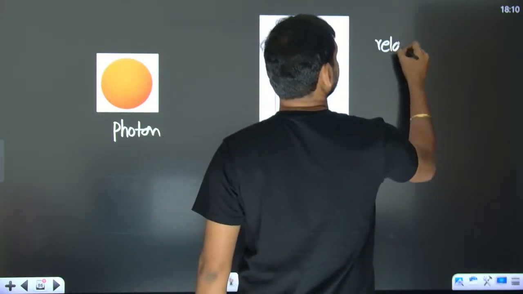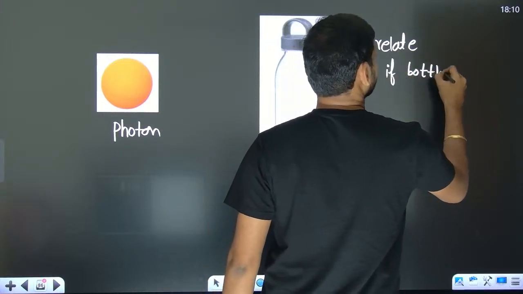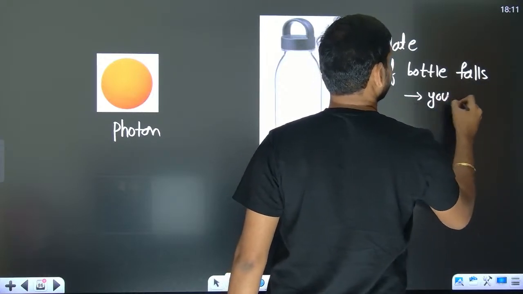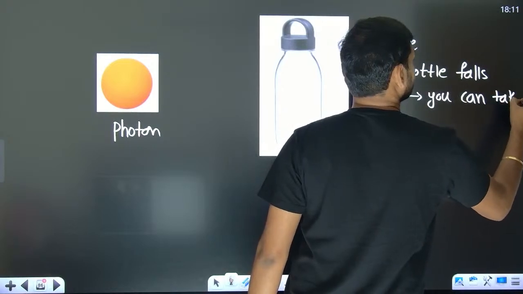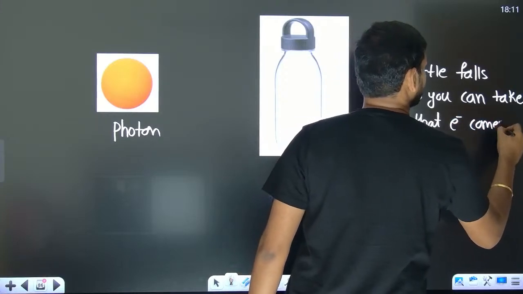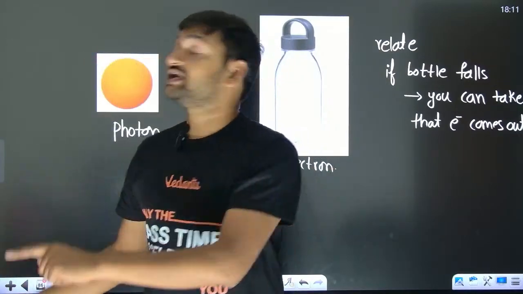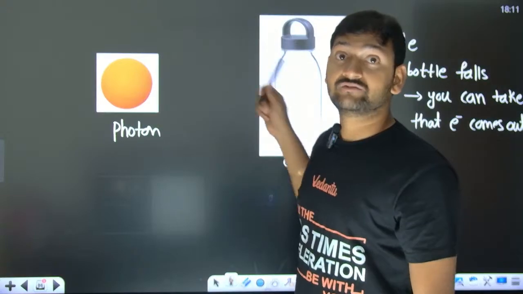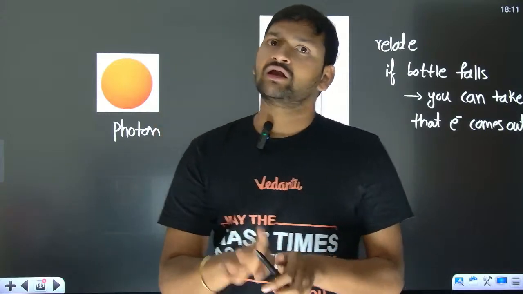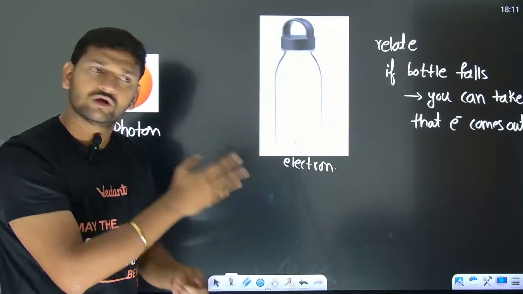How you relate? If the bottle falls, you can take that electron comes out. So if the bottle is not able to fall, then the electron will not be coming out, because the energy of the plastic ball is not enough, or the energy of the photon is not enough to make the electron come out. Think in that way. Now you visualize, if I throw the plastic ball very slowly onto the bottle, will the bottle fall? No.